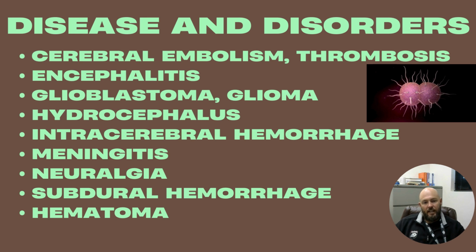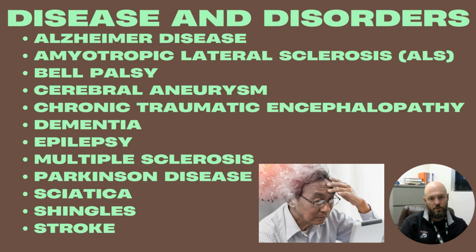So you can have a collection of blood, which would be a subdural hematoma. A hematoma is a collection of blood. It's literally translated like blood tumor, but it's a collection of blood underneath the skin or some layer of tissue. Disease and disorder terms continued.